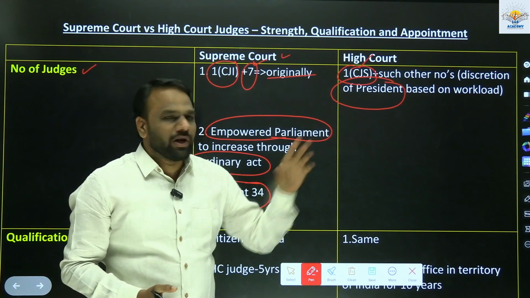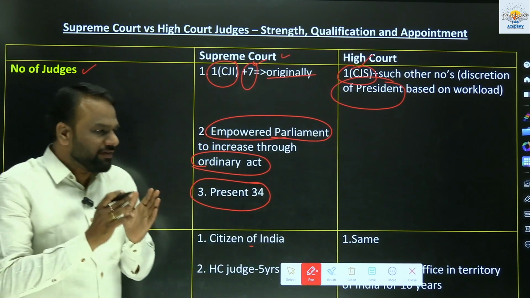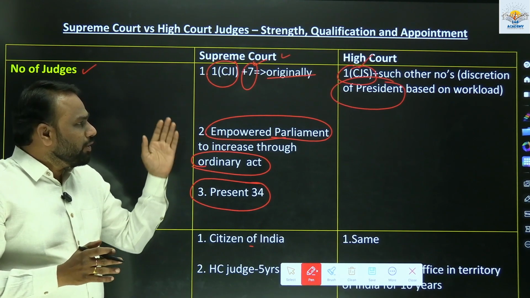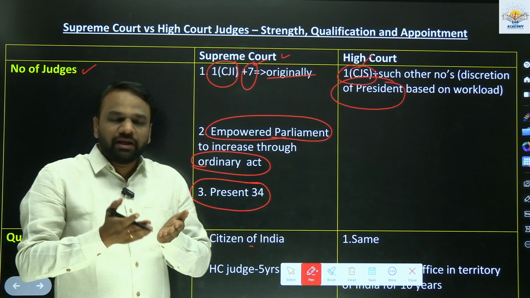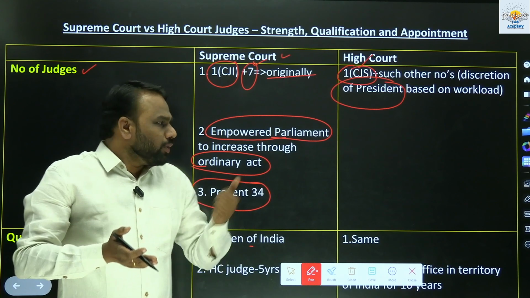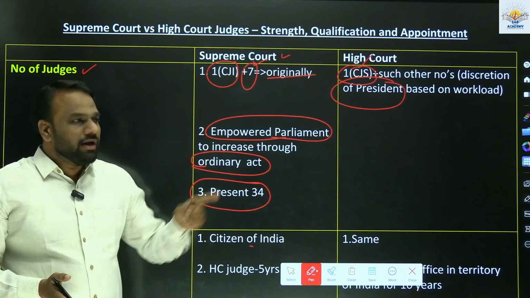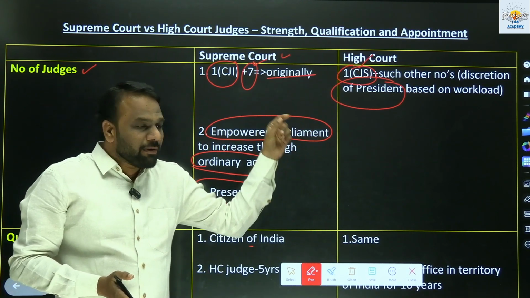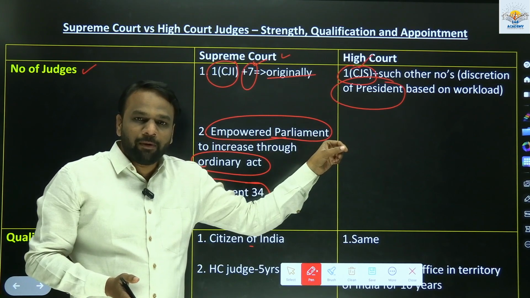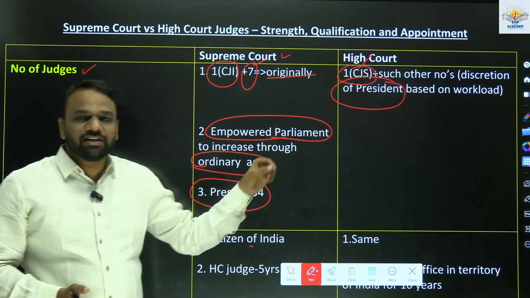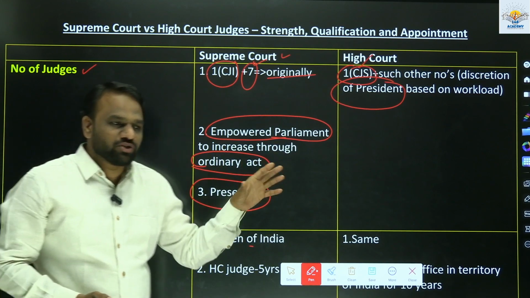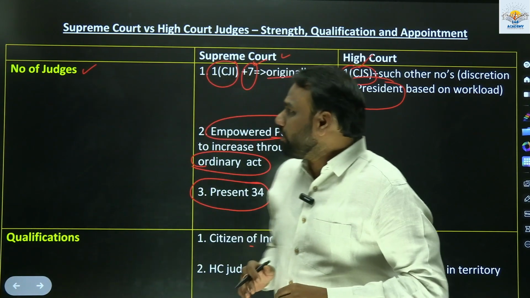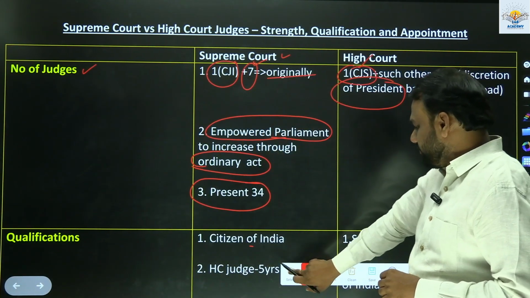This is based on workload. This is a very, very important difference that we need to understand. When it comes to increasing the number of judges in the Supreme Court, who is empowered? Parliament is empowered. But when it comes to increasing the number of judges in the High Court, who is empowered? President. The President can increase the number of judges in the High Court based on the workload. So this was about the number of judges.